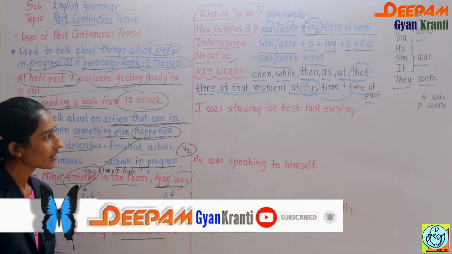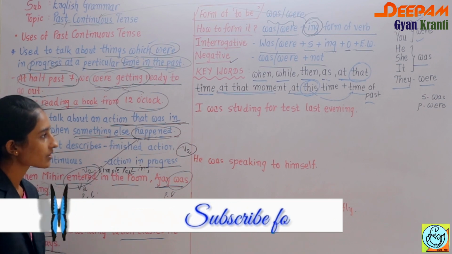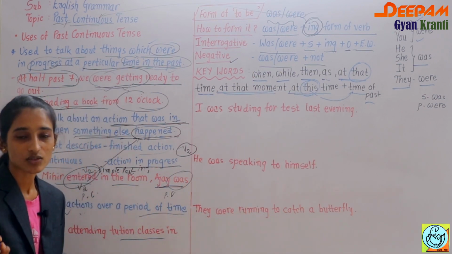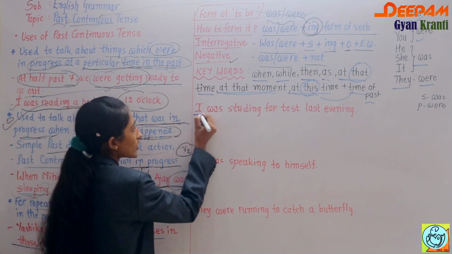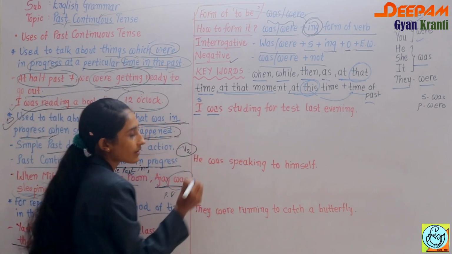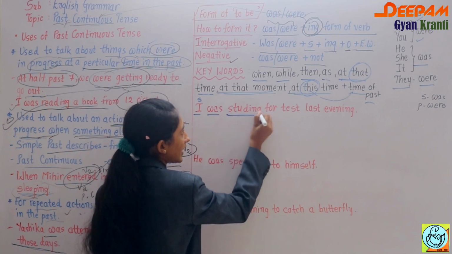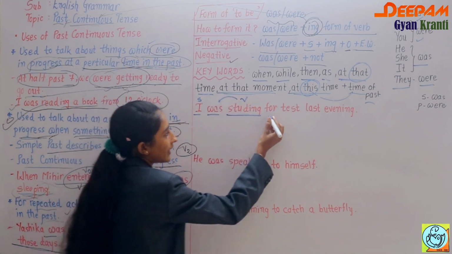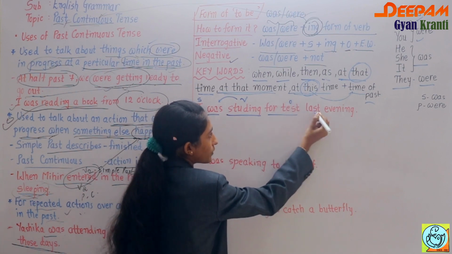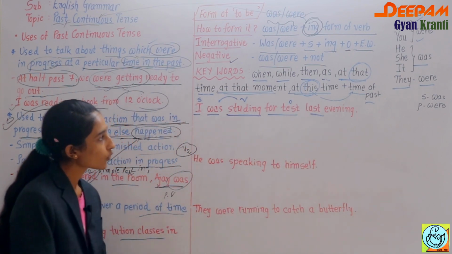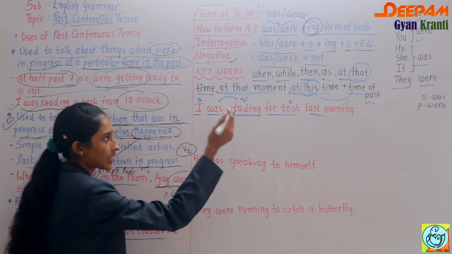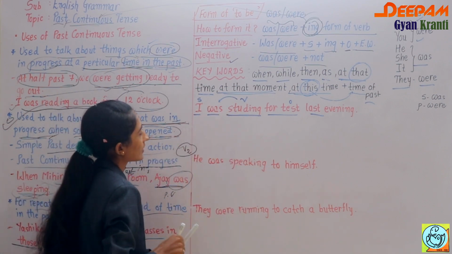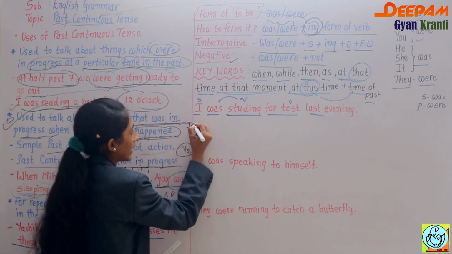So, I was studying for the test last evening. Here, first of all, as I already told you, make the parts so you can easily form the sentence. So I is the subject, was is the to be form, studying is the main verb. Okay, was is the form of to be. Then for the test we can consider the object, and last evening shows the past time, or we can say an extra word. So first of all we will make the interrogative sentence.